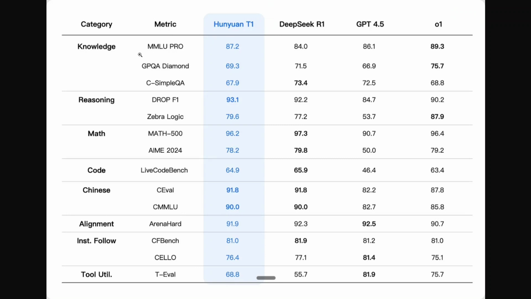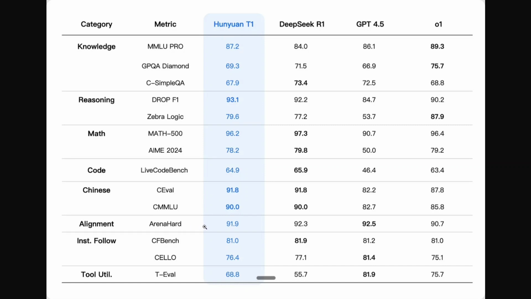Here you can see that in terms of knowledge, MMLU, it has beaten R1. In terms of the other benchmarks like GPQA Diamond and C-SimpleQA, it is lagging a bit behind. In terms of reasoning, I think it has outperformed DeepSeek-R1 on both Zebra Logic and DROP F1. So these are the different metrics in that particular category. In mathematics, it is almost the same. Same goes for LiveCodeBench. In Chinese, the metrics are just the same.